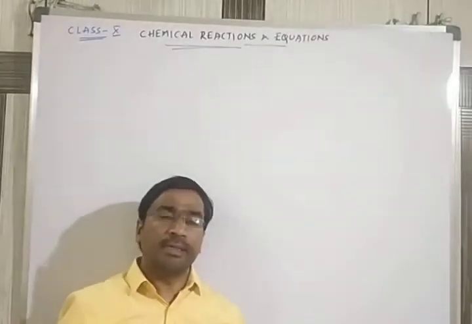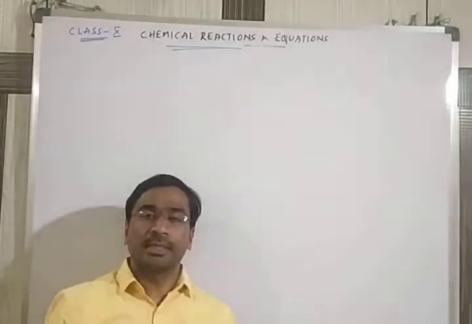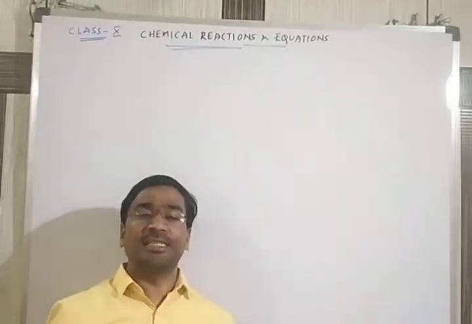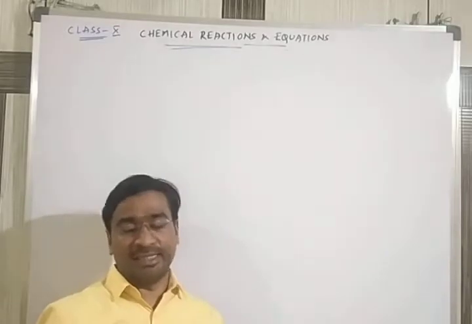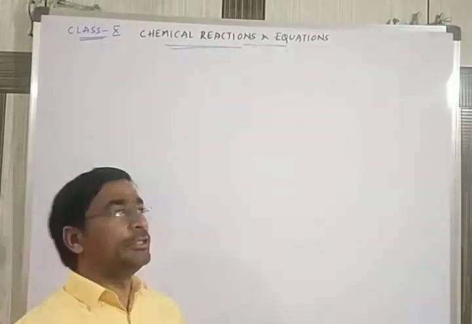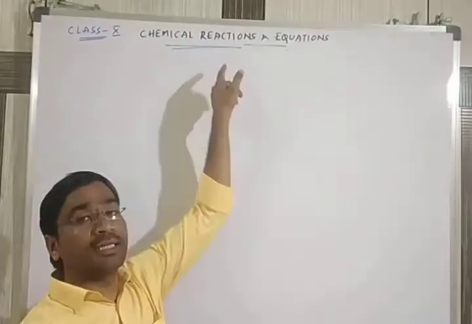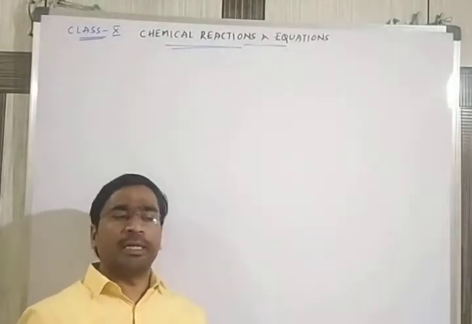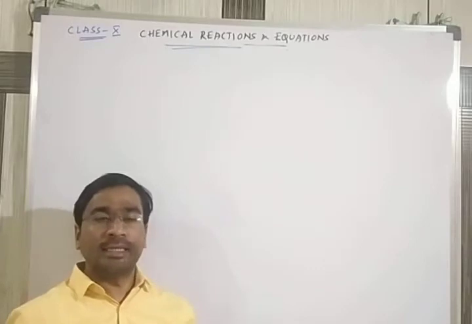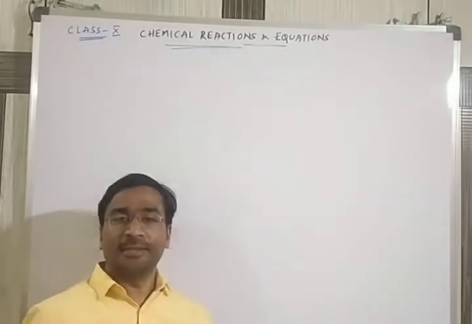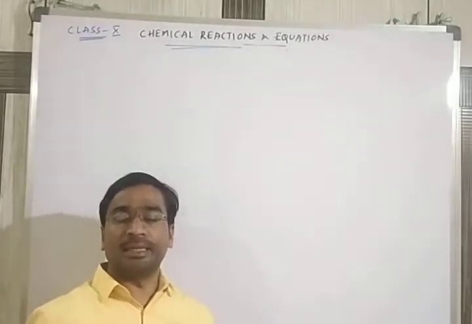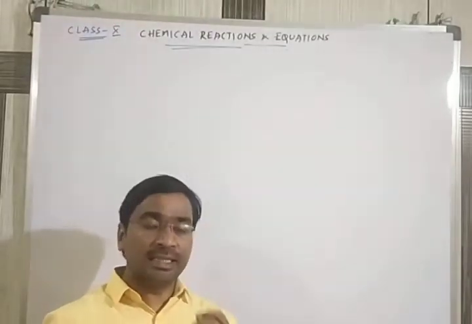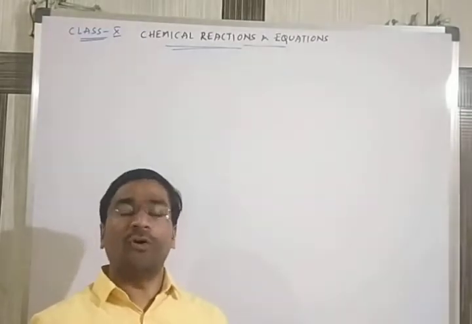We can say if any substance is undergoing either a physical change or a chemical change, it is due to a chemical reaction occurring in it. That's why we specifically notice what the changes are: change in color, change in temperature, changes in physical state, change in the smell of any substance.